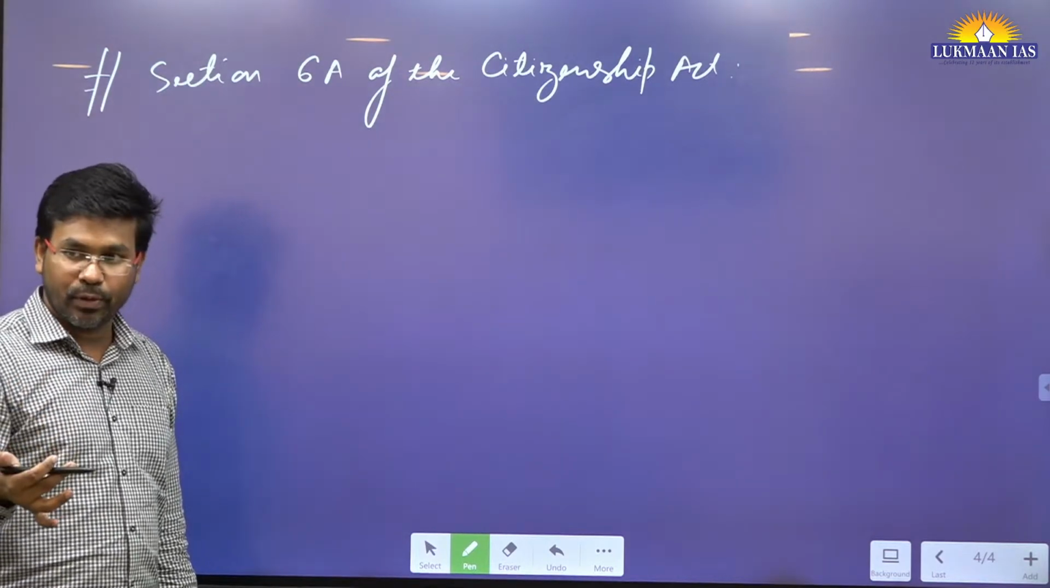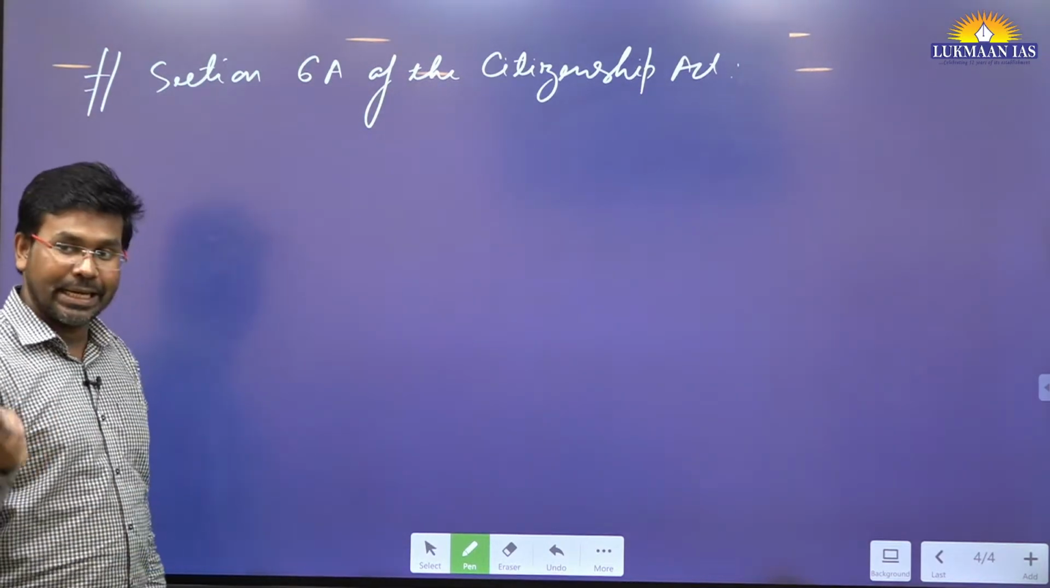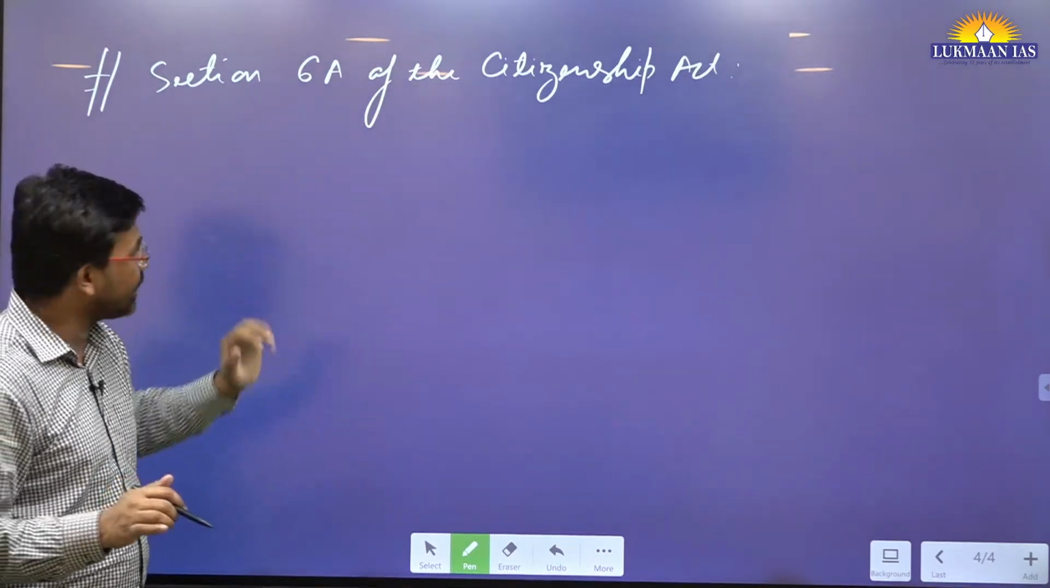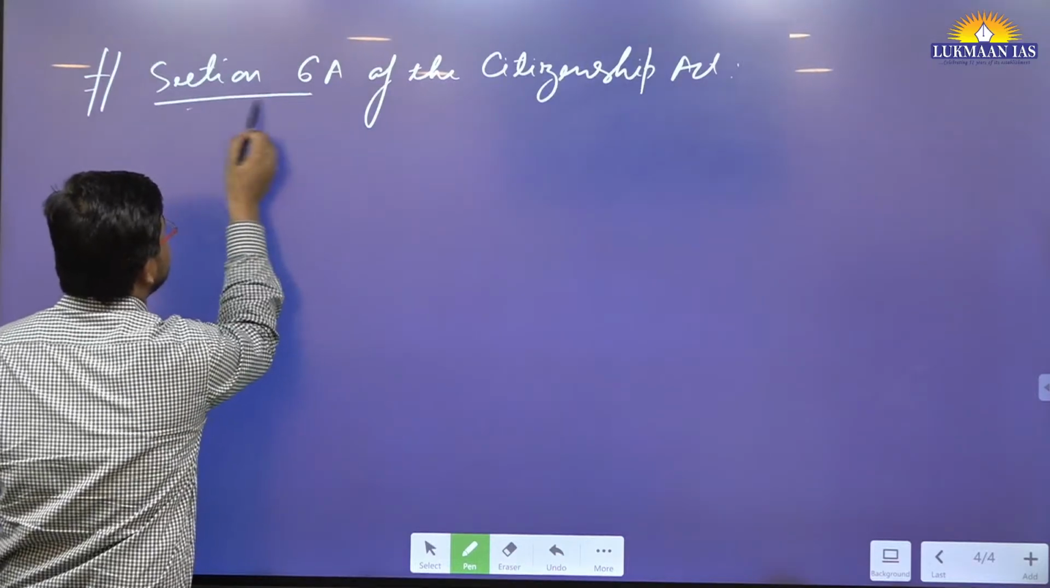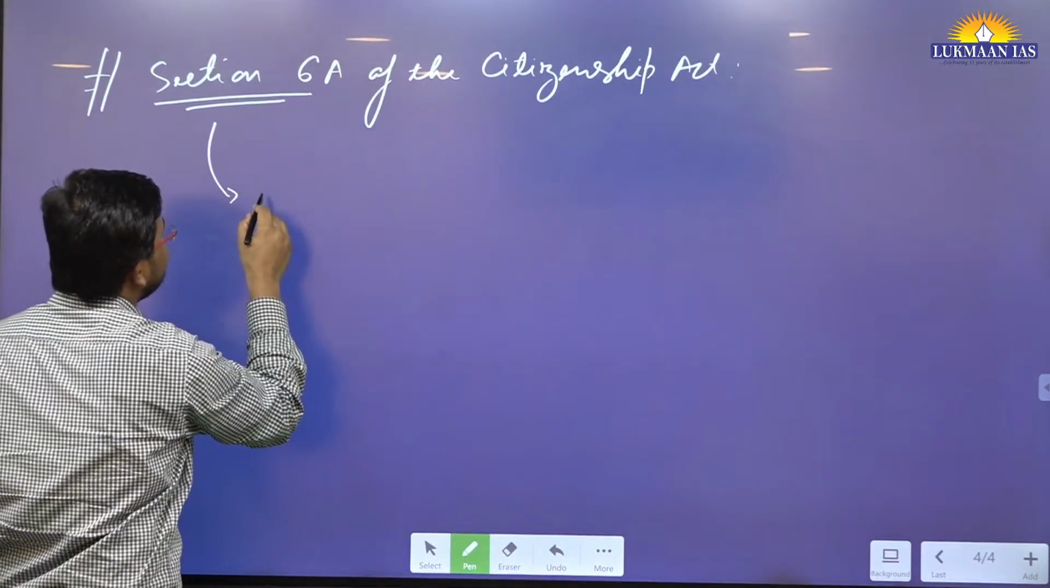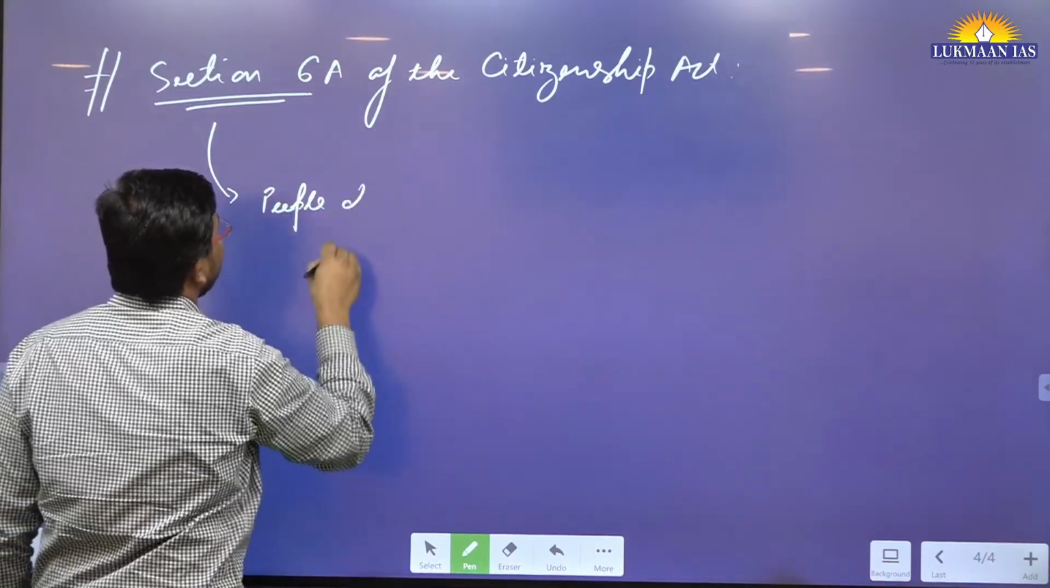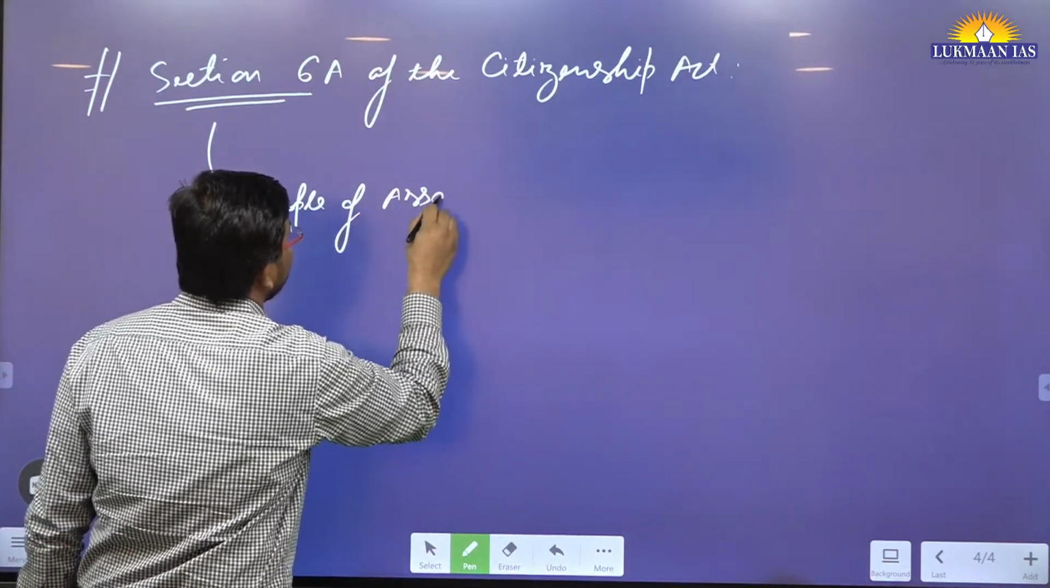That is in part 2 of the Constitution of India. And here in the citizenship, there is an act which is known as the Citizenship Act. So that mentions section 6A. Section 6A is related to the citizenship of the people of Assam. So it talks about people of Assam.